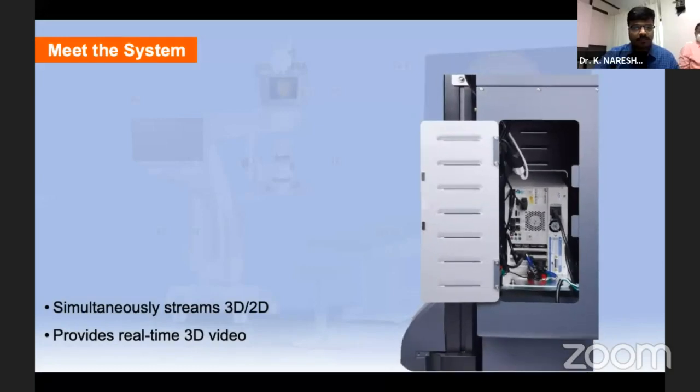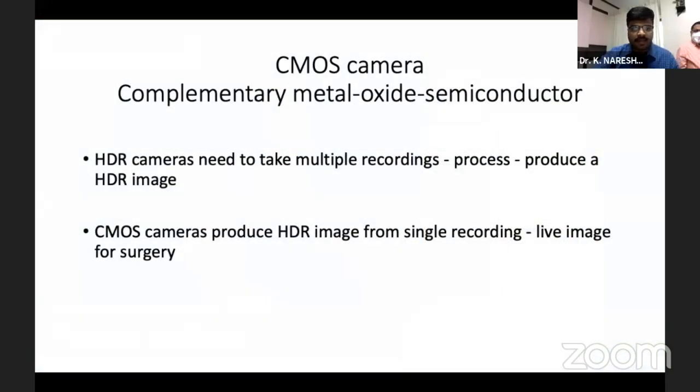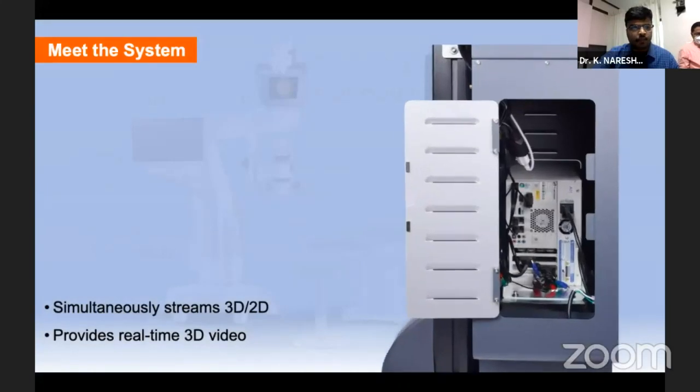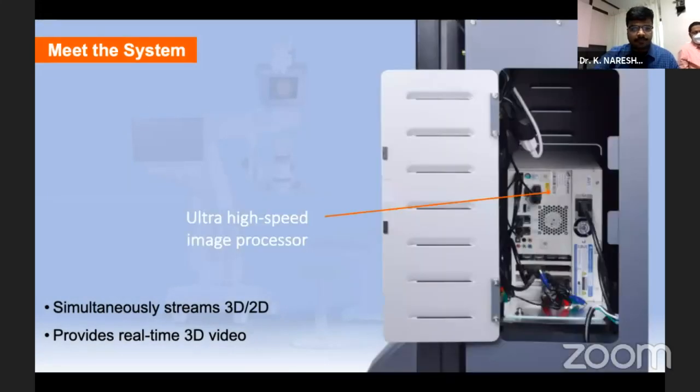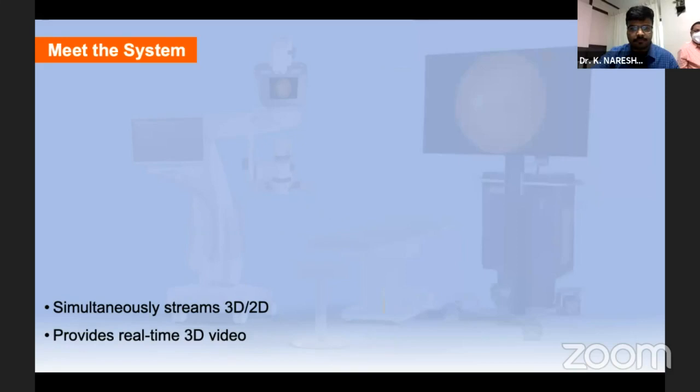So what is a CMOS camera? A conventional high dynamic range camera will need to take multiple recordings, then process them, and then produce a high dynamic range image. On the contrary, a CMOS camera will produce high dynamic range from a single recording. So that is why it can produce live image for surgery. The second is the ultra high speed image processor. It simultaneously processes streams of 3D and 2D images and provides real-time 3D videos.